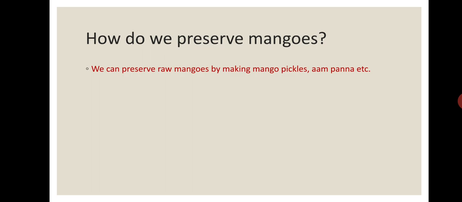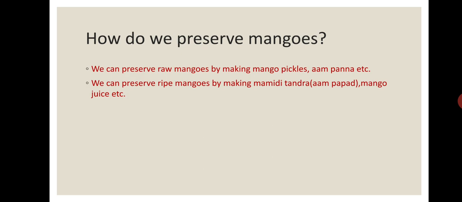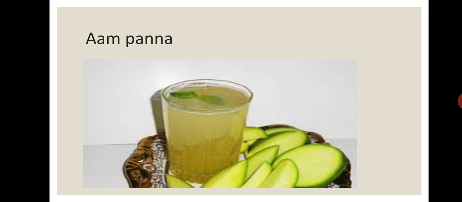We can preserve raw mangoes by making mango pickles, panna, etc. Panna is a special type of drink made from unripe mangoes. Then we can preserve ripe mangoes by making Mamidi Tantra, that is Papad, mango juice, etc. Now, this is a picture of panna.